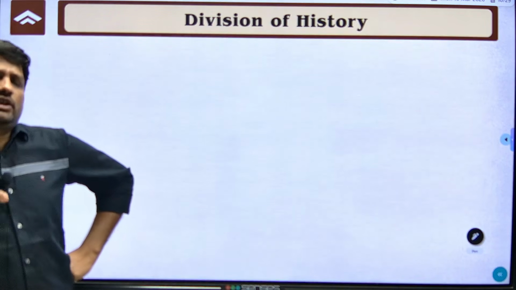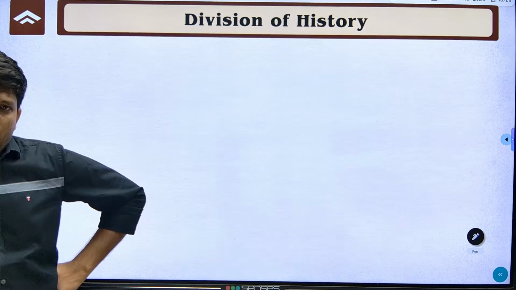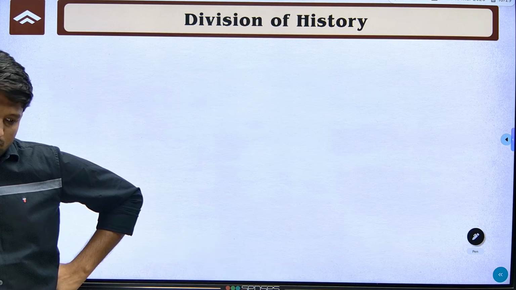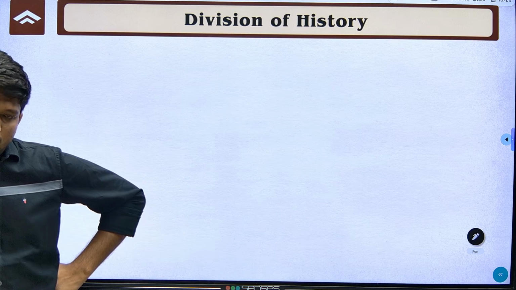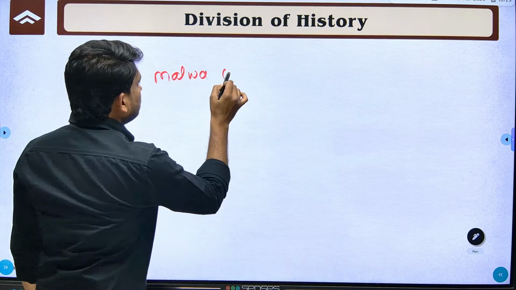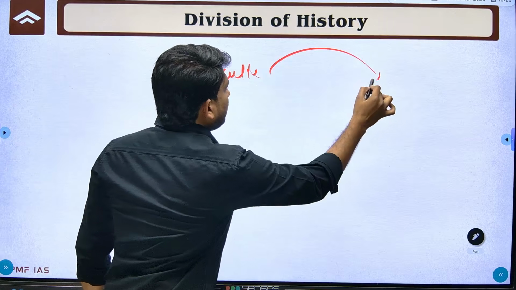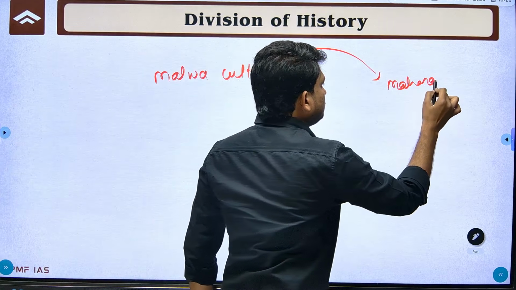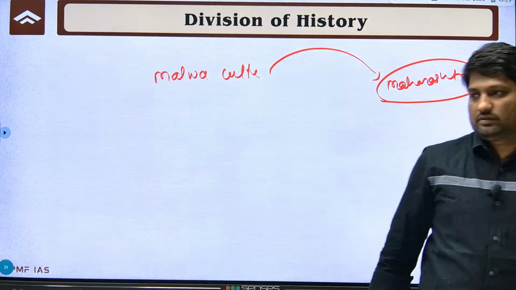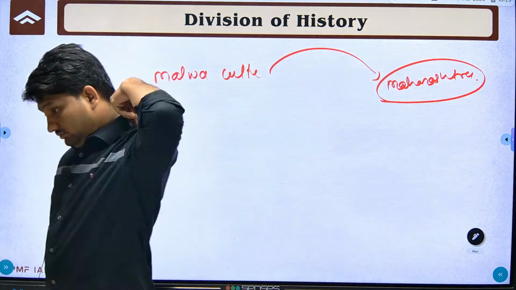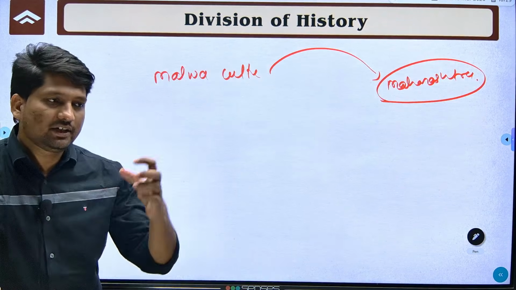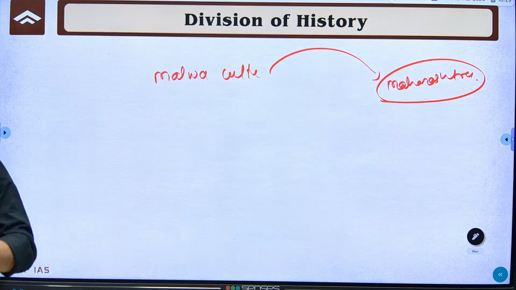Now I will give you a simple statement. Tell me whether it is correct or incorrect. Sites related to Malwa culture can be found in Maharashtra. Correct? Incorrect? Is it possible to find a site related to Malwa culture in Maharashtra, or is it restricted to Madhya Pradesh, the Malwa region, only?